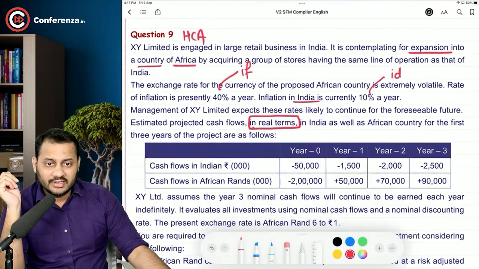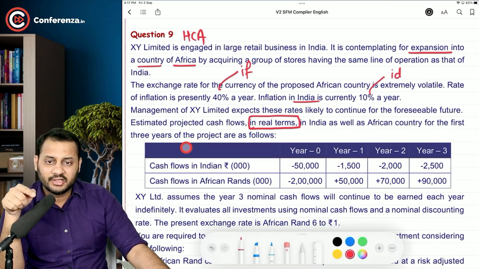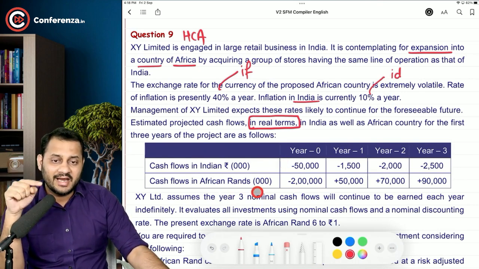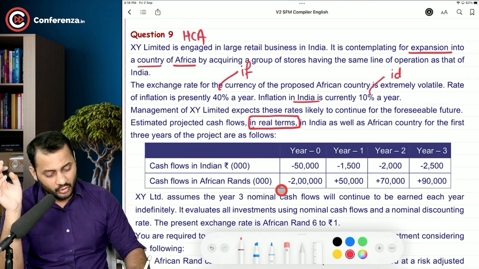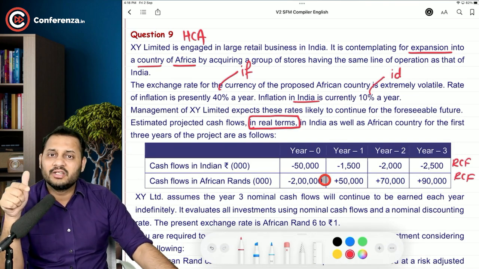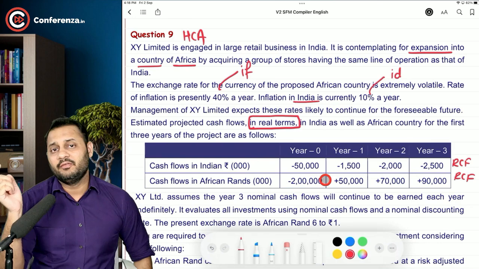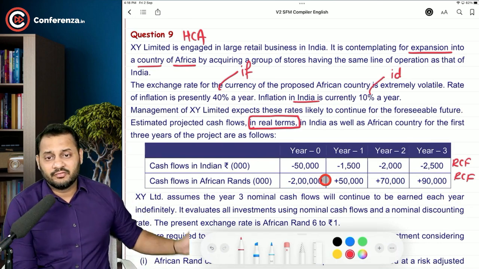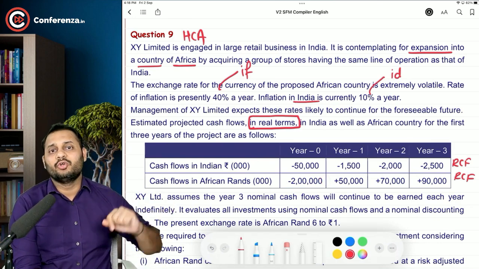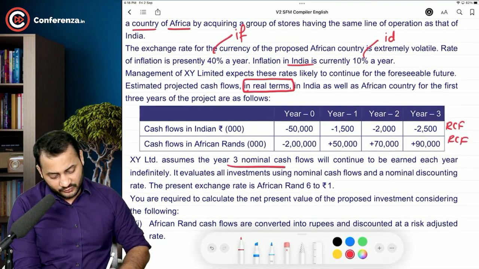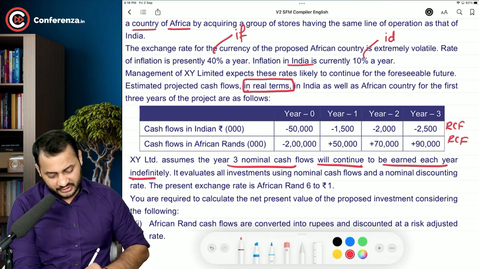In India as well as the African country, the cash flows for the first 3 years of the project are as follows. Cash flows in India in real sense. Cash flows in African rands in real sense. So all the cash flows are real cash flows. If you want to discount these cash flows, then you will have to use the real rate. If the nominal rate is to be used, then first you have to convert these cash flows into nominal cash flows. XY Limited assumes the 3-year nominal cash flows will continue to be earned each year indefinitely.